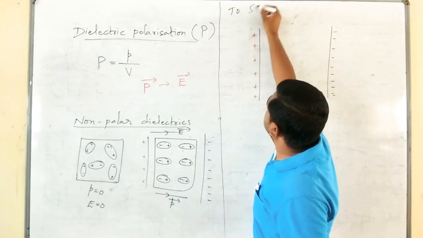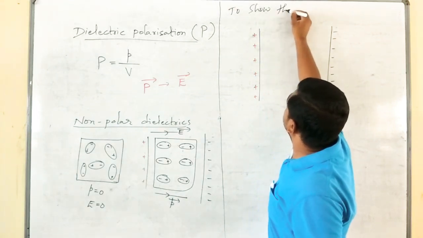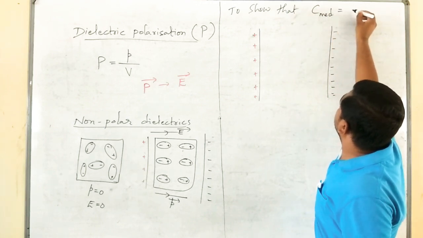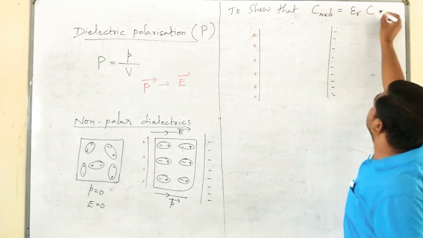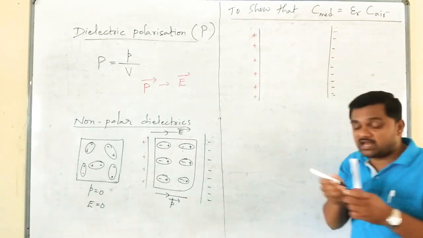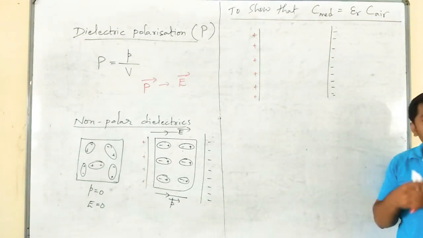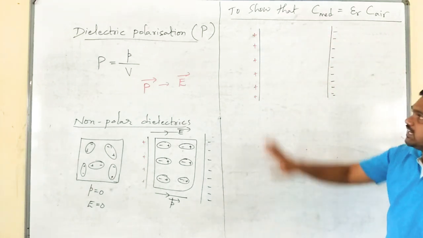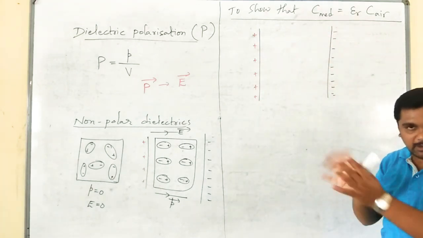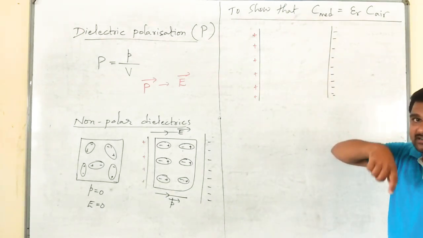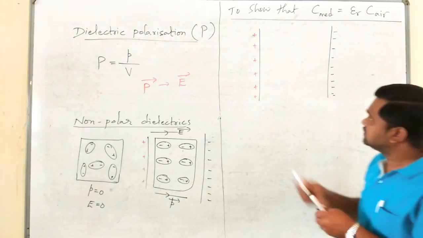To show that C medium is equal to epsilon r times C air, that is, the capacitance of a parallel plate capacitor can be increased by introducing a dielectric substance in the gap of that parallel plate capacitor. How to understand this practically?